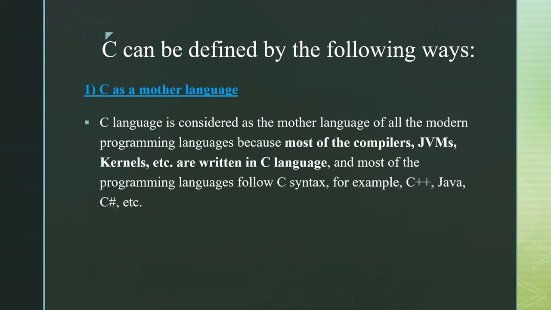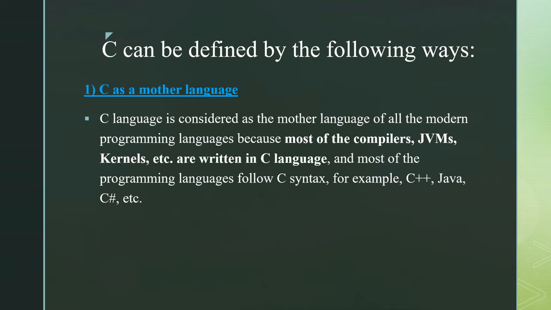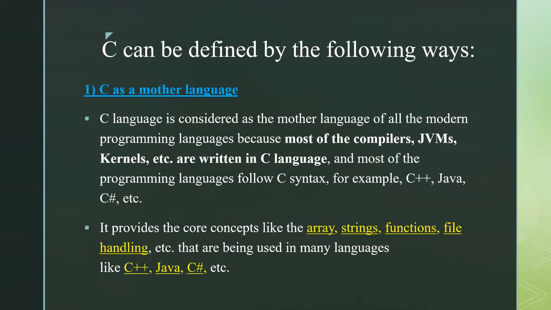C language is considered the mother language of all the modern programming languages because most of the compilers, JVMs, kernels, etc. are written in C and most of the programming languages follow C syntax, for example C++, Java, C#, etc. It provides the core components like arrays, strings, functions, file handling, etc. that are being used in many languages like C++, Java, etc.